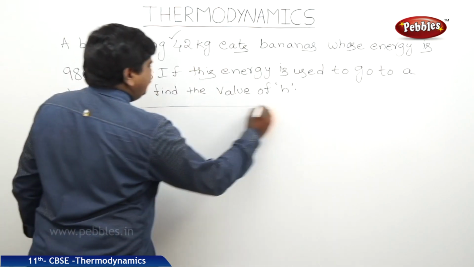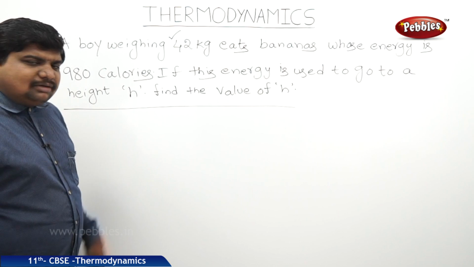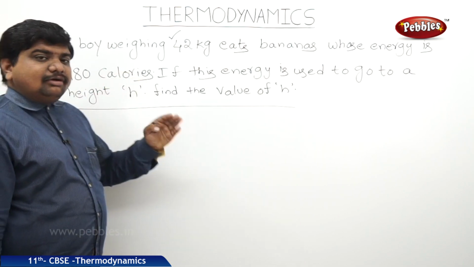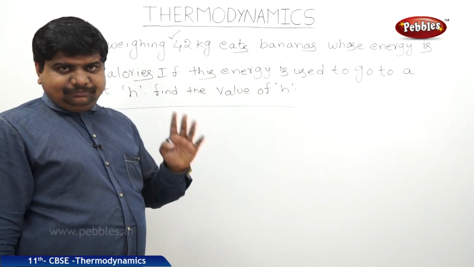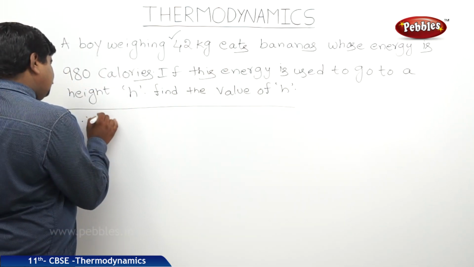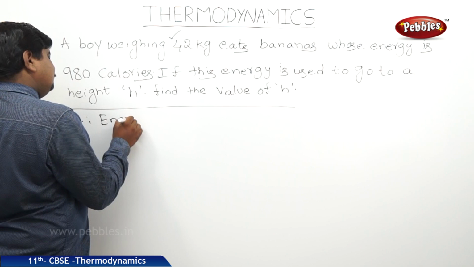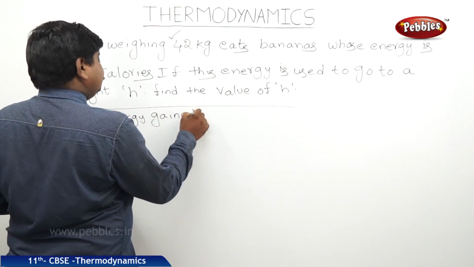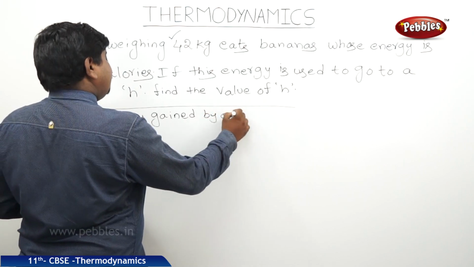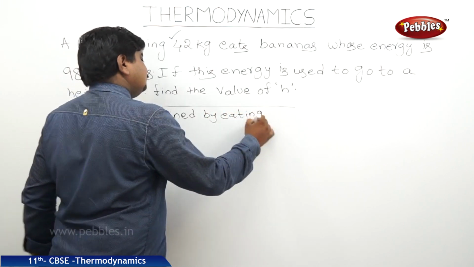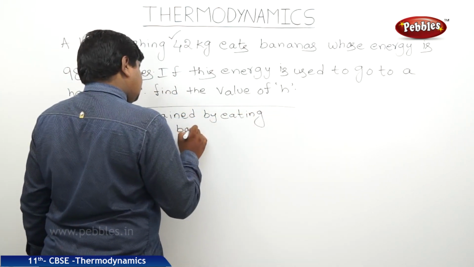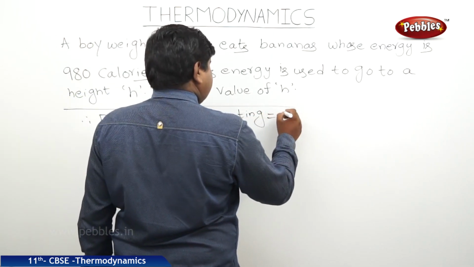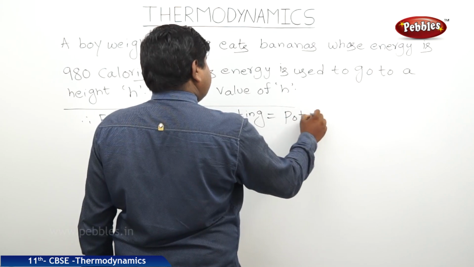Listen, if the bananas are producing this much energy, this energy should be equal to the potential energy of the boy. So therefore, the energy gained by eating bananas is equal to potential energy.